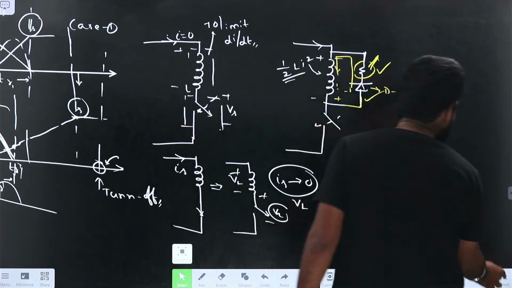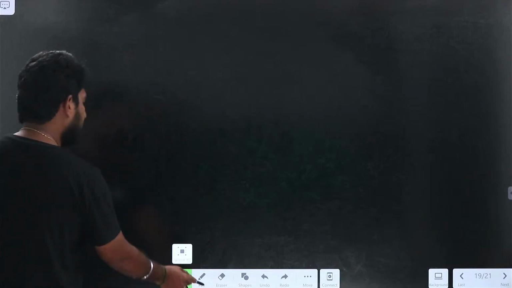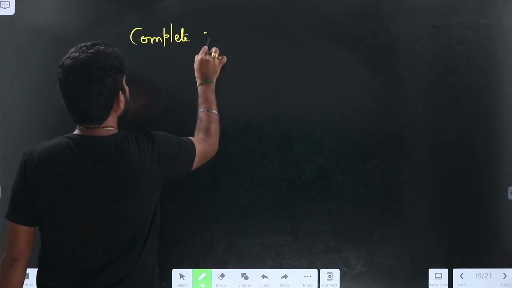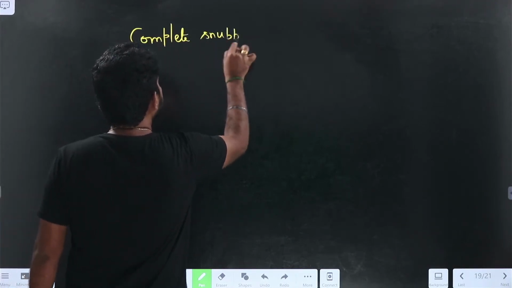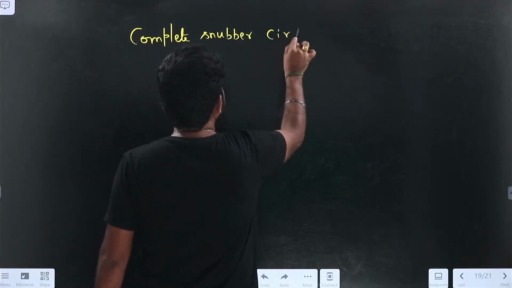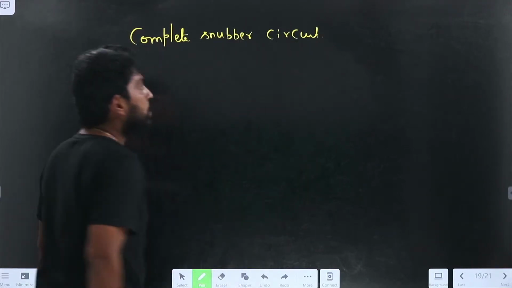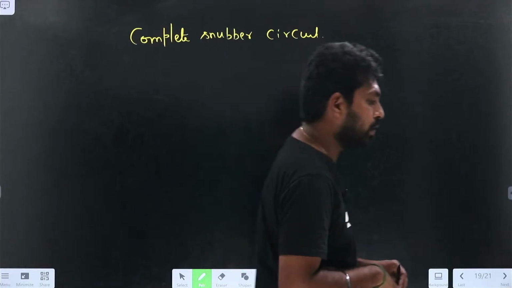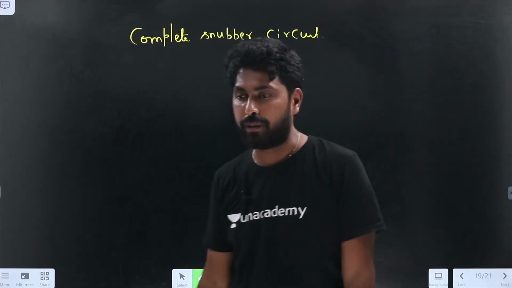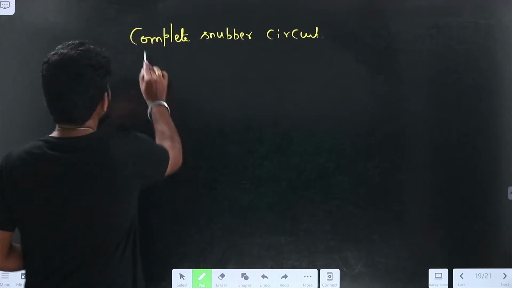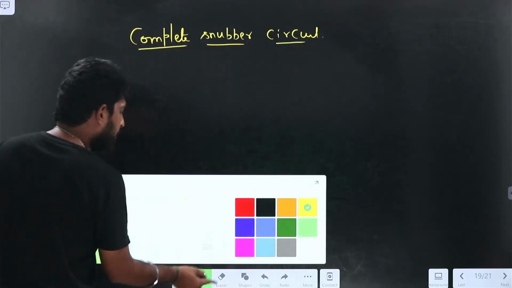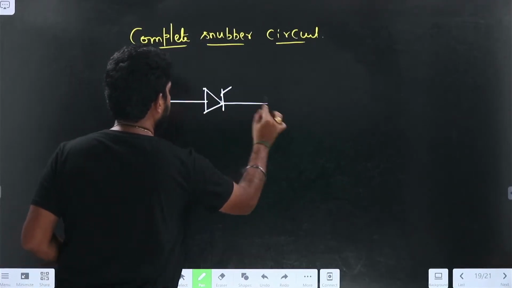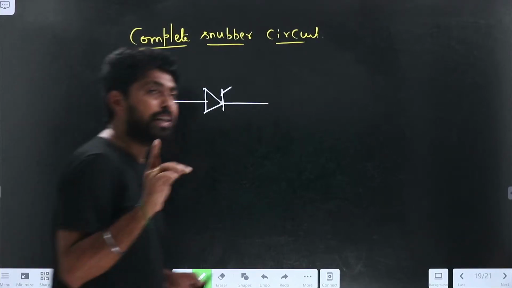Now, try to draw the complete snubber circuit for the SCR, which is the combination of turn-on and turn-off snubber circuit. So now let me take a thyristor here. Now, try to draw the turn-off snubber circuit.